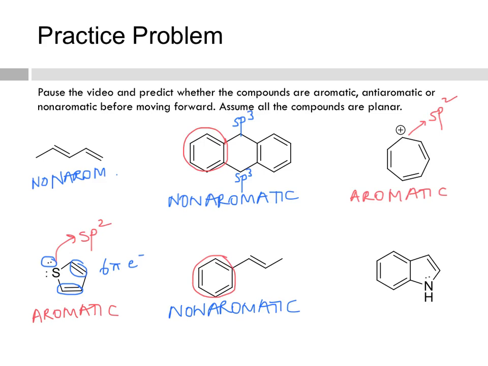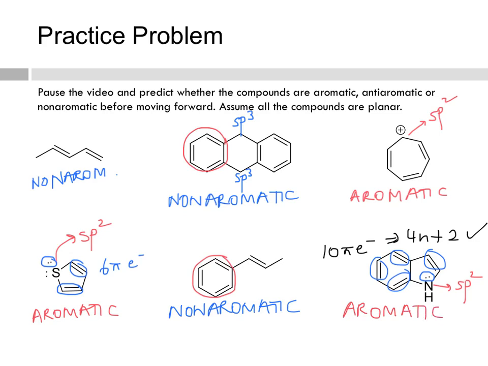If we assume that this nitrogen were sp2, let's count the number of pi electrons. We would have 1, 2, 3, and 4 pi bonds, and then we would have one lone pair that adds in, and so that would give us 10 pi electrons, which follows the 4n plus 2 rule. And remember that if a molecule can be aromatic, it will, because that would make it extremely stable, and so this molecule is aromatic. And just like with thiophene, for this molecule, you can draw a resonance form using this nitrogen lone pair to confirm that it's got sp2 hybridization.